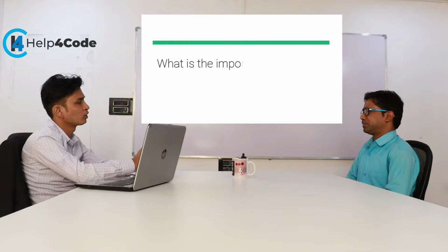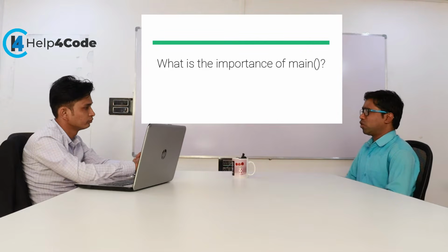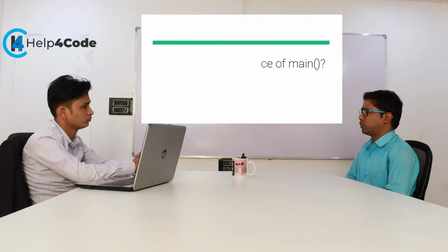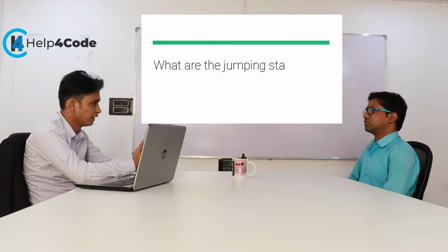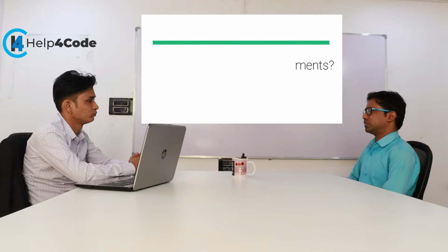What is the importance of the main function? We see that in every program we write a main function. So what exactly is the role and importance of the main function? Main function provides the calling environment for predefined functions and user defined functions. That's why we use the main function, and it is the starting point of the program. What are the jumping statements? Jumping statements are break, continue and goto.